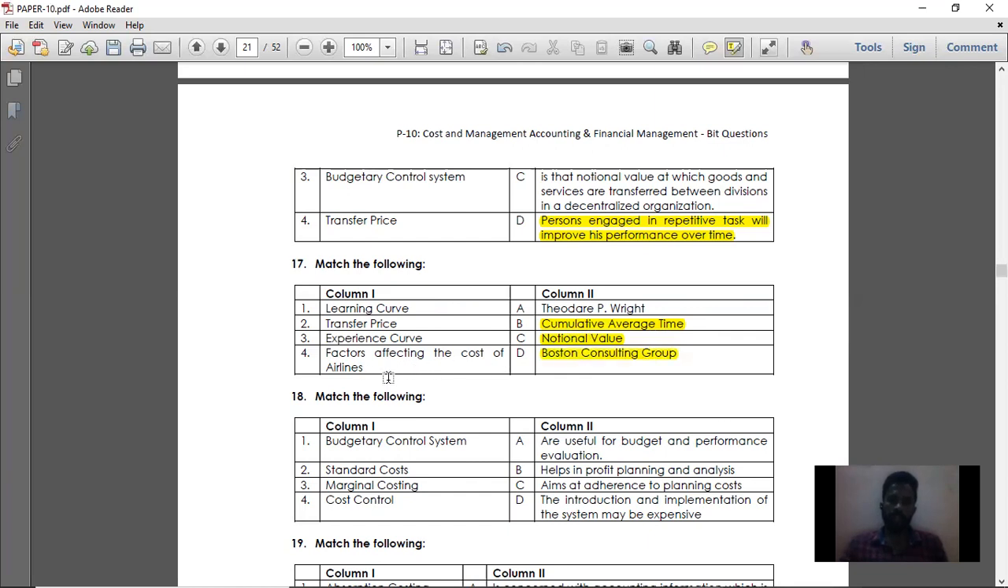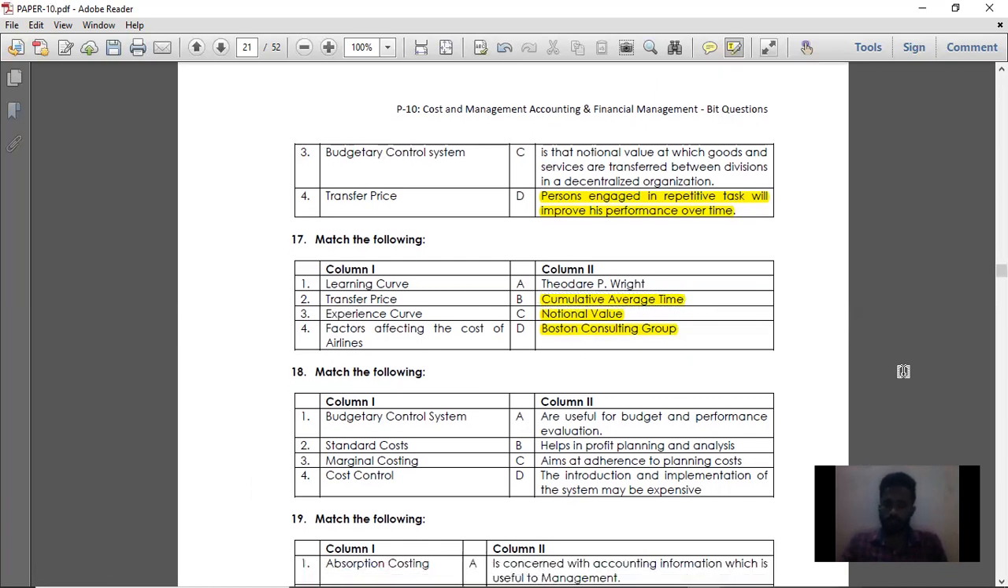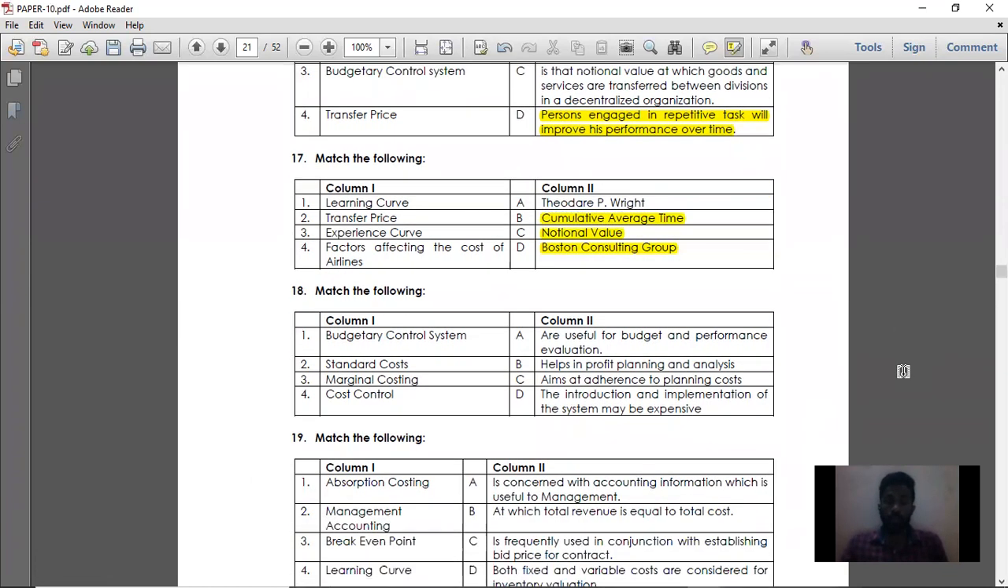So next, factors affecting the cost of airlines. It has been stated by P. Wright. So with that, we have completed the 16th question. Next, moving on to the 17th match the following. So we have completed the 17th match the following. Moving on to the 18th match the following.